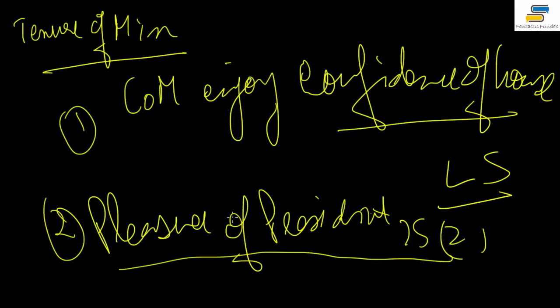Does pleasure mean that according to his thought process, his decision, his whims and fancies, उसके मुताबिक president की मर्जी हो? लेकिन in our constitution 99.9% things are not according to that. When we say pleasure of the president, it means on the advice of the Council of Ministers, because there has to be advice of the Council of Ministers. Now what advice? The advice of the prime minister. The prime minister gets this thing done.